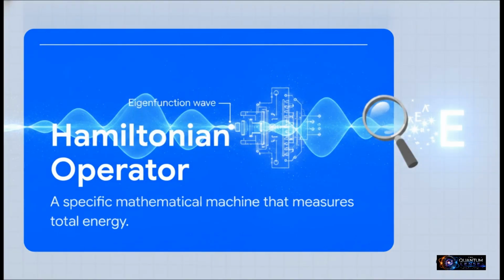So, when we specifically want to measure the total energy of a system, which is obviously a big deal in physics, we use a very special mathematical machine called the Hamiltonian operator. And guys, this is where the math practically turns into magic. When the Hamiltonian operator acts on one of those special eigenfunction waves we talked about, it doesn't scramble it up, it doesn't spit out some totally unrecognizable messy wave. No, it leaves the wave's shape completely intact and simply multiplies it by a number. And yep, you guessed it, that resulting number is our eigenvalue.